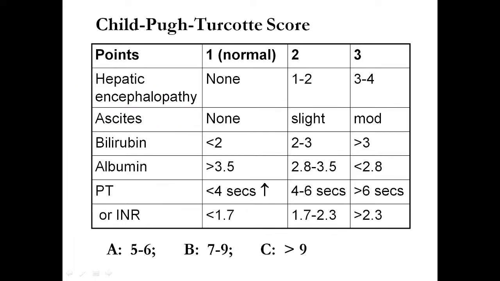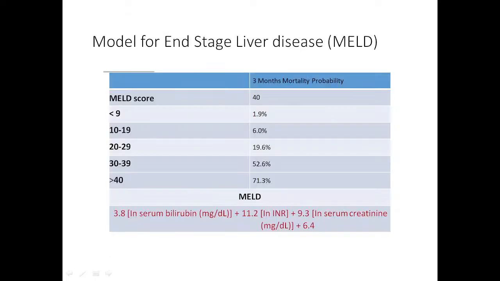Now, there are various scores. How will you know whether the patient has severe disease or mild disease? One is the Child-Pugh score, the second is the MELD score. Here there are 3 categories, Child-Pugh category A, B and C, and there are 5 parameters: hepatic encephalopathy, ascites, bilirubin, albumin, prothrombin time or INR. Based on these 5 parameters, you will calculate the Child-Pugh score and accordingly grade the patient as category A, B or C. And for the MELD score, which we discussed in a previous lecture also, we require the value of bilirubin, INR and serum creatinine.